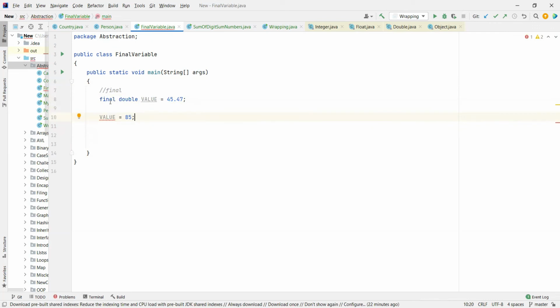So if I just remove the final keyword from it, then yes, it will be allowed. But if I just write here final like that, then it will not be allowed to change the values.